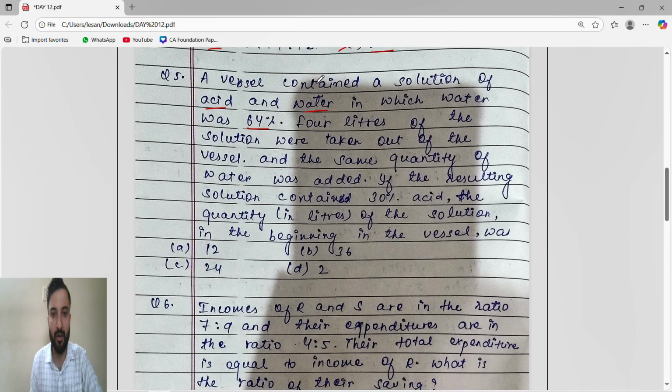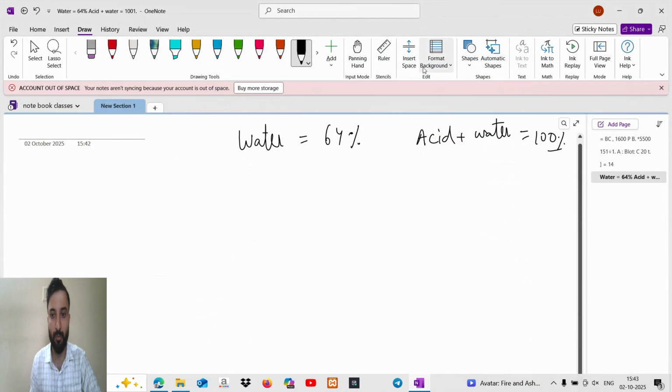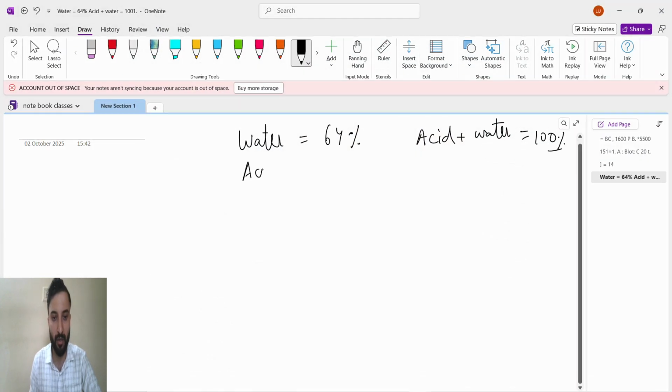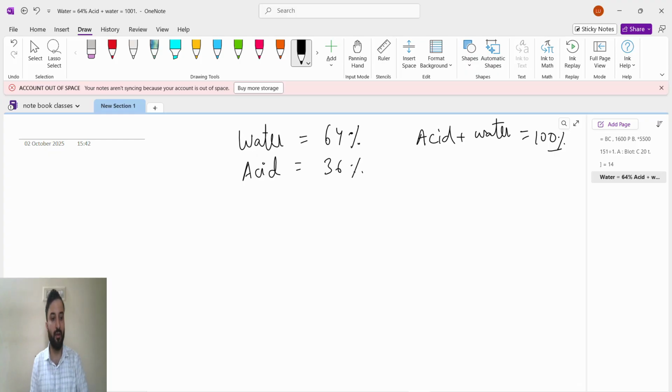So they said a vessel contained a solution of acid and water, in which water was 64%. If water is 64%, then acid will be what? Acid is 100 minus 64. 36% is acid. Water is 64%. 36% is acid.